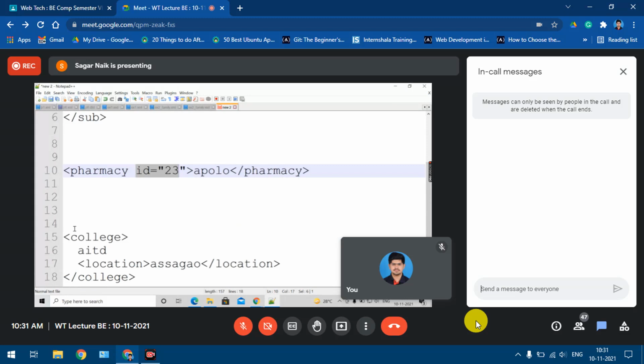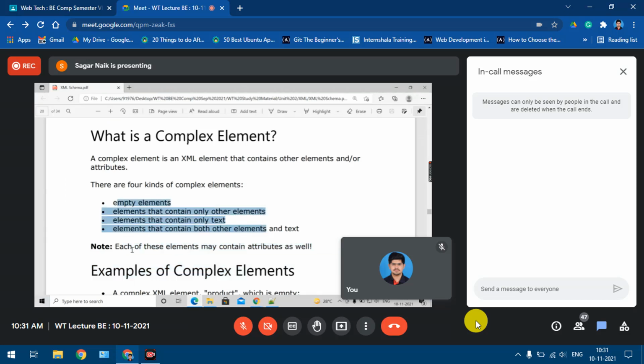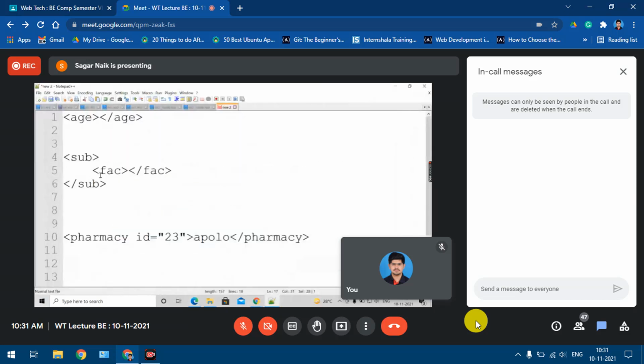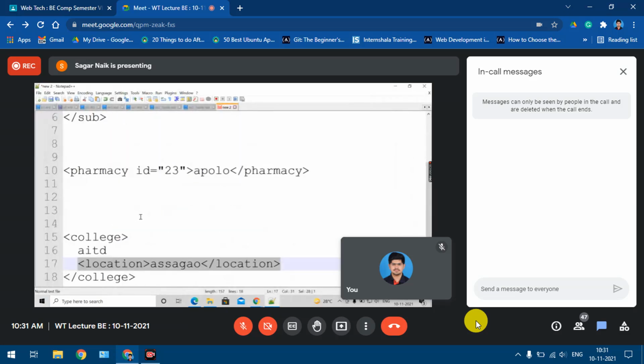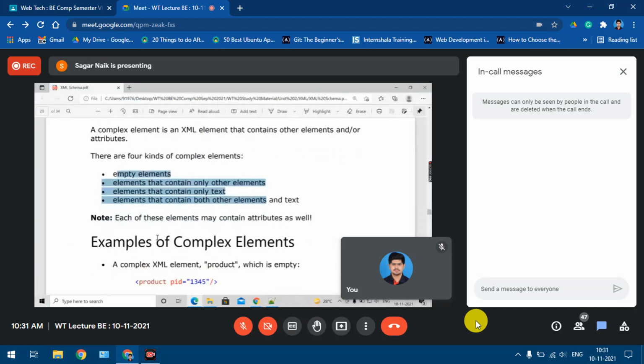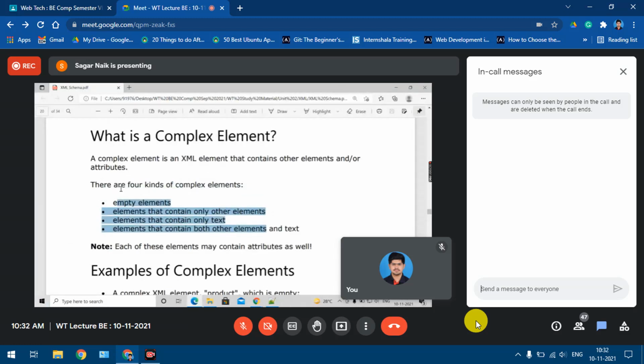And what is the fourth type of complex element? It contains some content as well as the child element. So if you look at this college element, it is having some text content as well as the child element. So this is a combination. Understood? So these are the four types of complex elements. And again, each of these elements can have attributes also. So these are the four types of complex elements you'll have to study one by one.